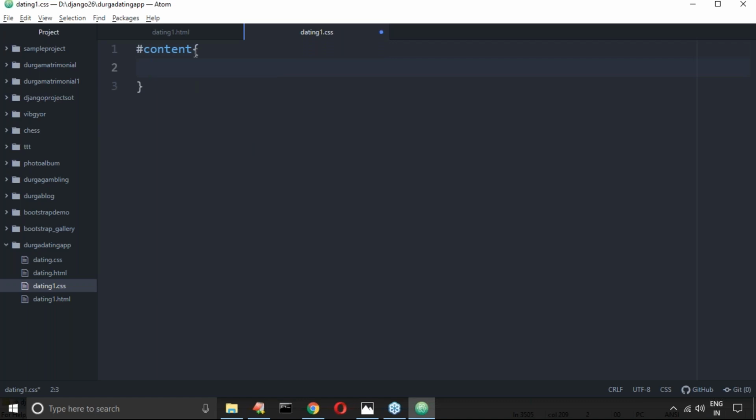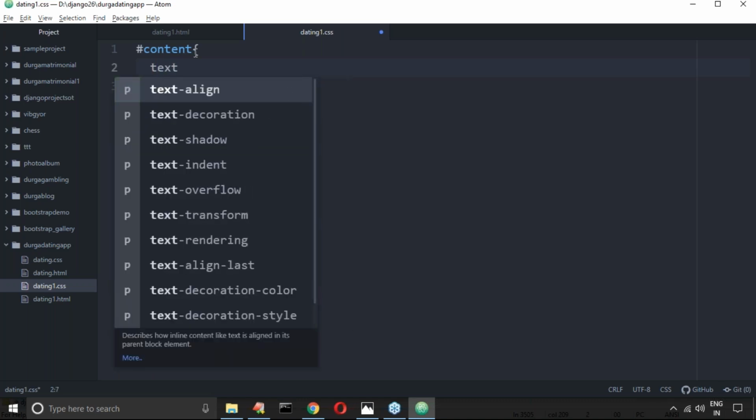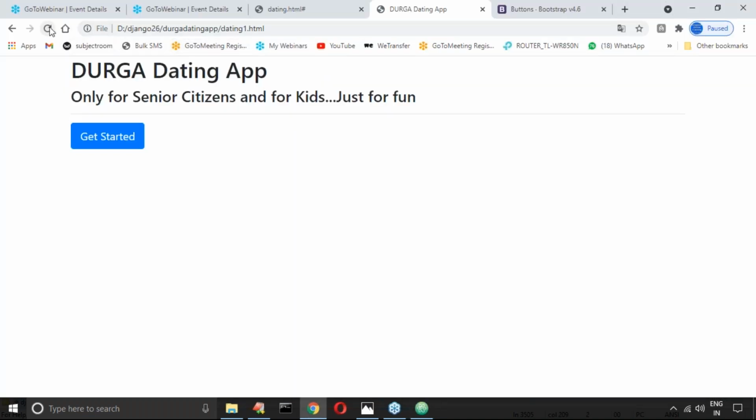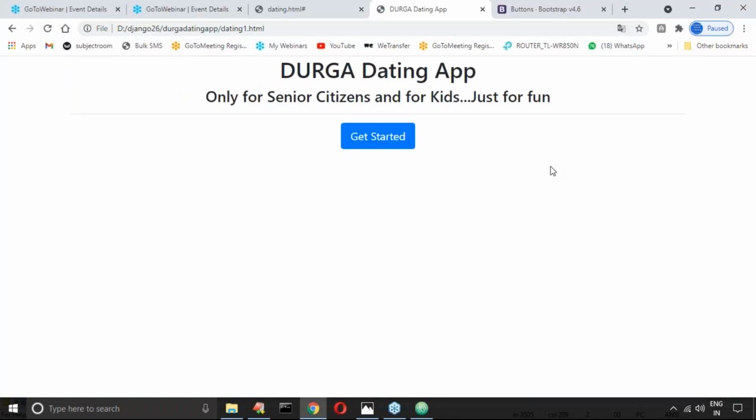The first thing I have to do is align the text to the center. Text-align center. Now, yeah, perfect, it's coming, sir. Any doubt? Are you feeling comfortable about this? Durga dating app only for senior citizens, something like that I'm getting.